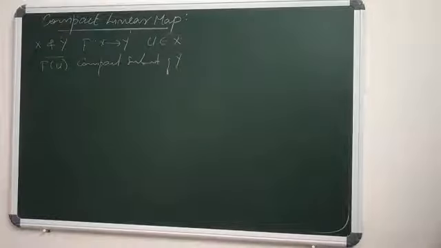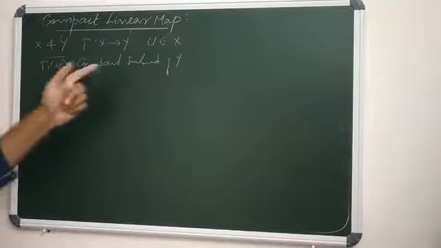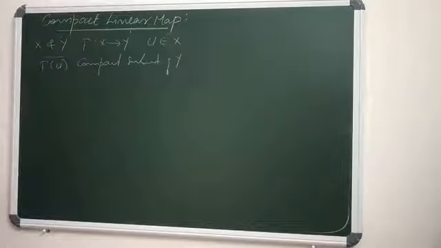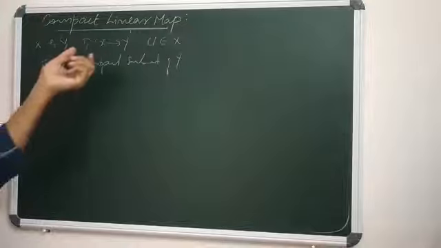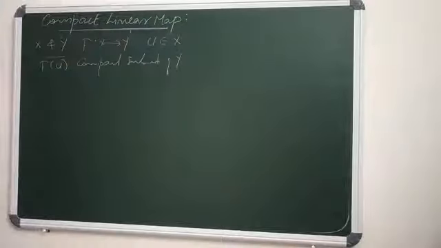A map f from X to Y is said to be compact linear when X and Y are normed spaces, only when for every open ball U in X, the closure of f of U is a compact subset of Y. Compactness means it is complete and totally bounded. Also in the previous class, we saw that f is compact only if for any bounded sequence xn of X, f of xn has a convergent subsequence in Y.